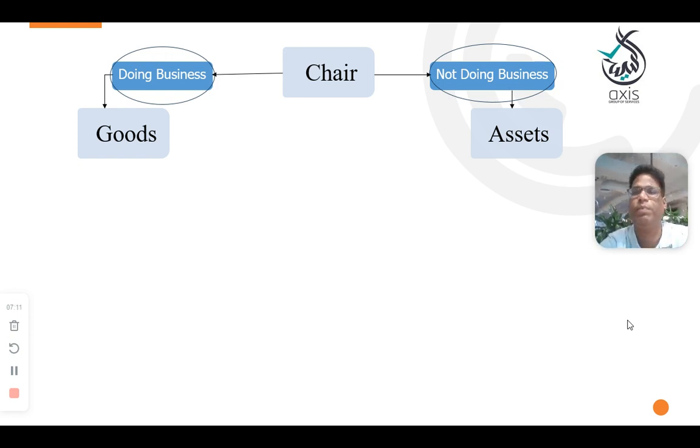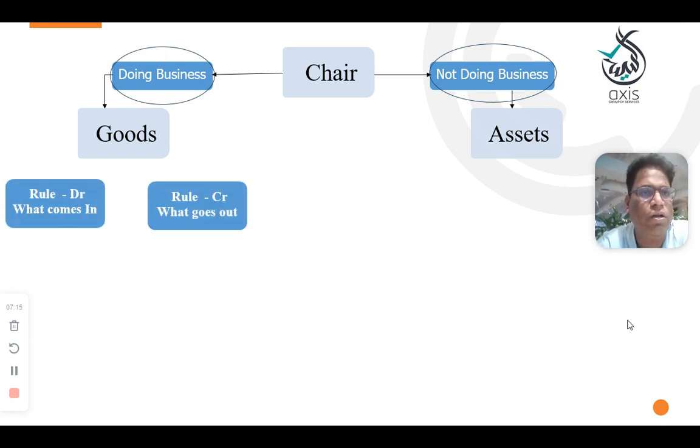Say you have a chair which you purchased with the intention to use. So here in this business, goods are coming into the business and goods are going out of the business. In the nature of goods, we purchased with the intention to sell. That is your asset. That is your real account. So here, the rule: what comes in, debit; what goes out, credit.